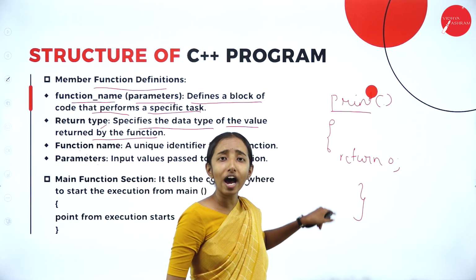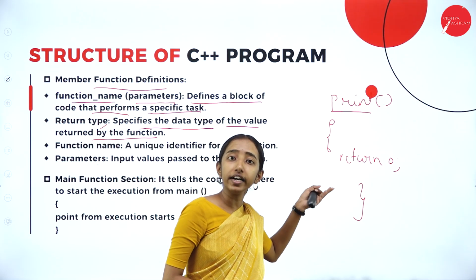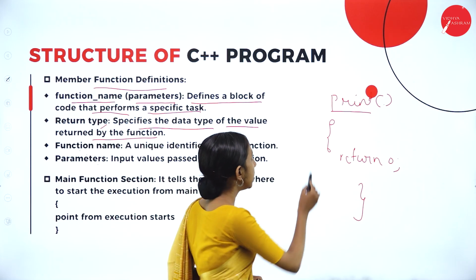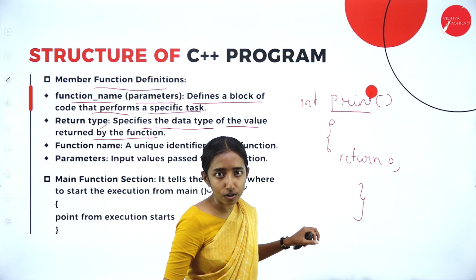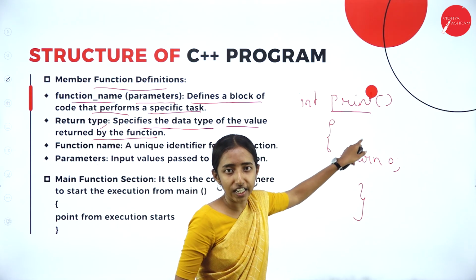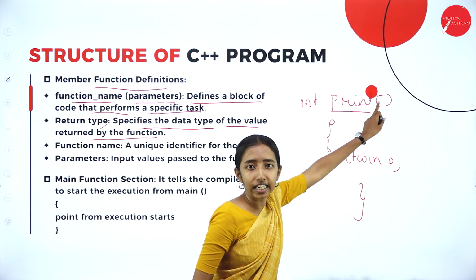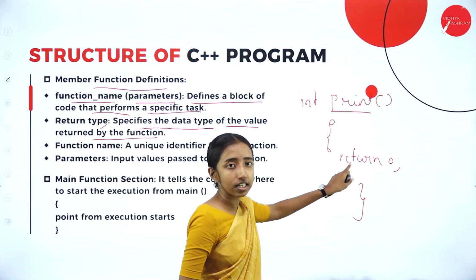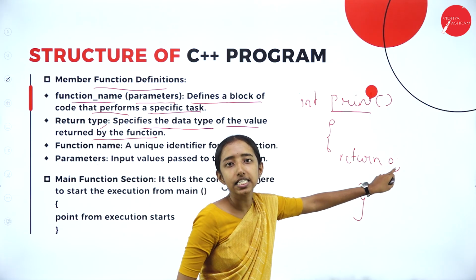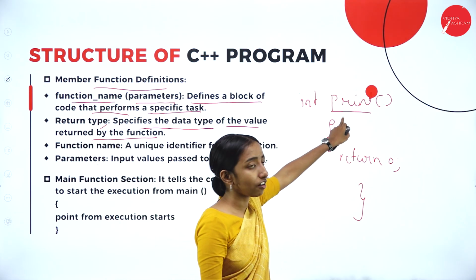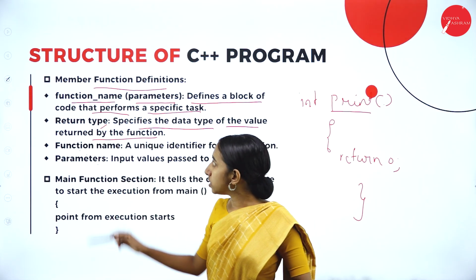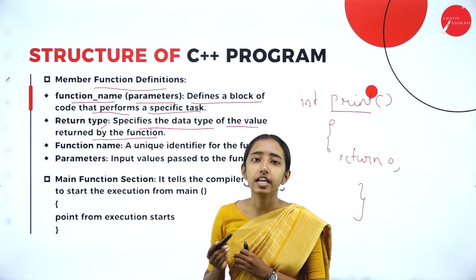So, then how to have a return? We will have different data types. I am taking int, so int is the data type I am using. Print is the function name, and I have not passed any parameter, and I am saying return 0. The function name, as I said, is print. So, this was about the member function definition.